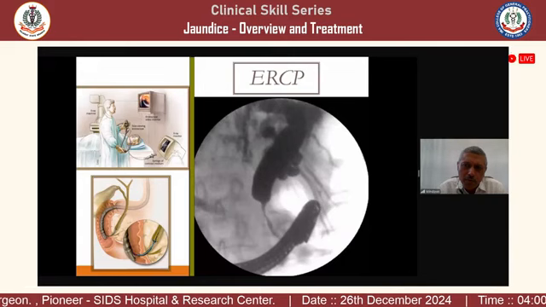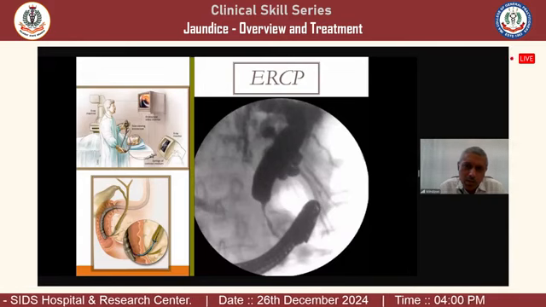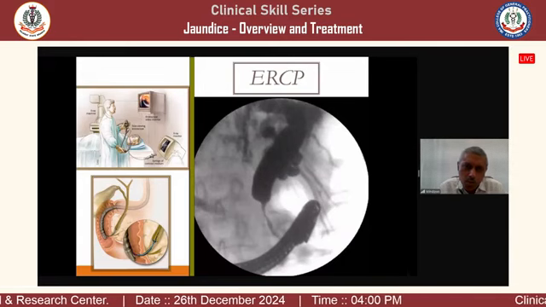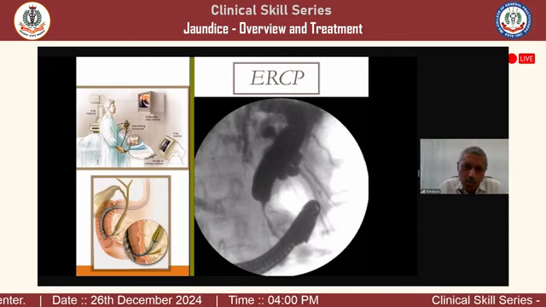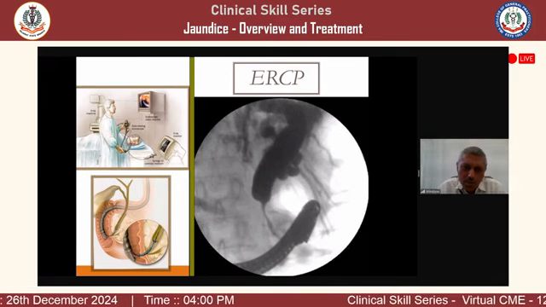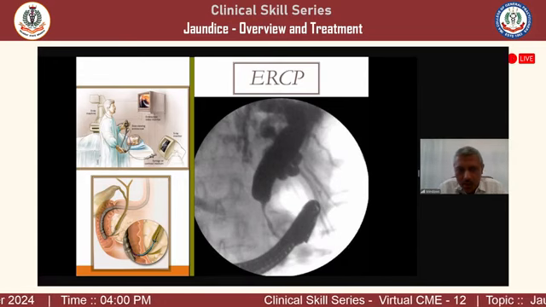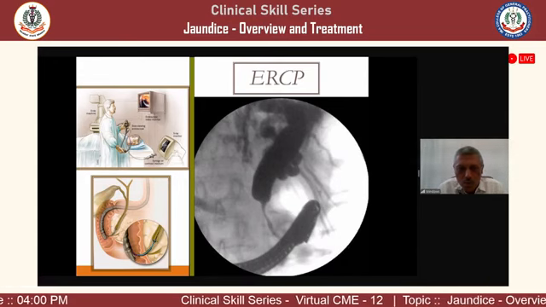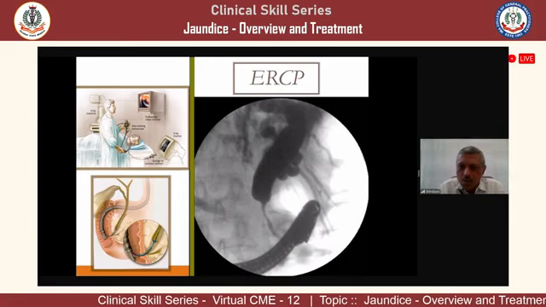This is the picture of ERCP, where the endoscope goes through the mouth and reaches the duodenum. When there is a stone in the common bile duct, it can be removed, or if there is a stricture in the common bile duct, a stent can be placed.